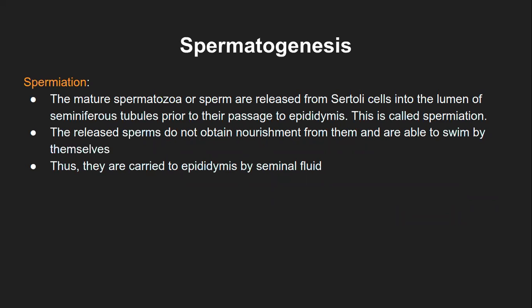Because of their tail-like structure, they are able to swim on their own, and they are present in the seminal fluid, so they are easily carried towards the epididymis, which is the storage organ for the sperm.